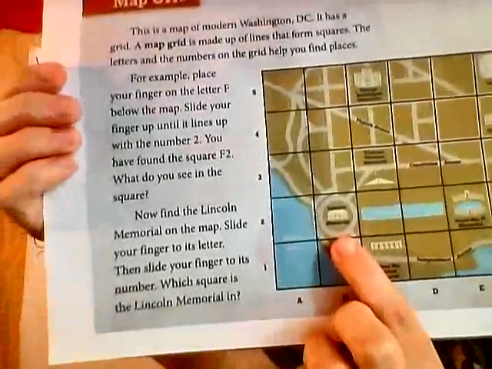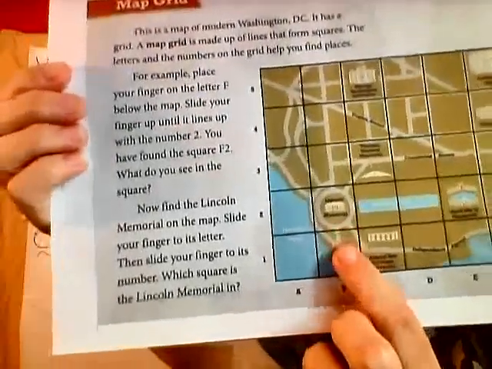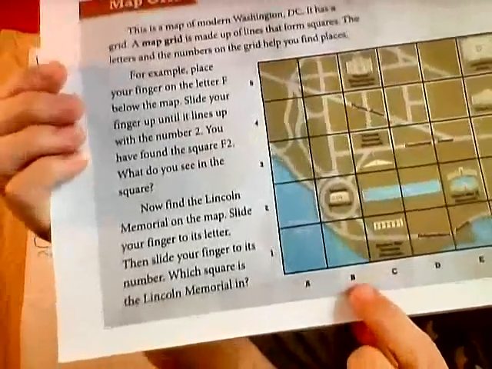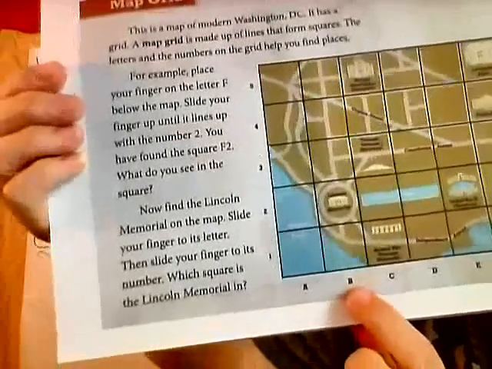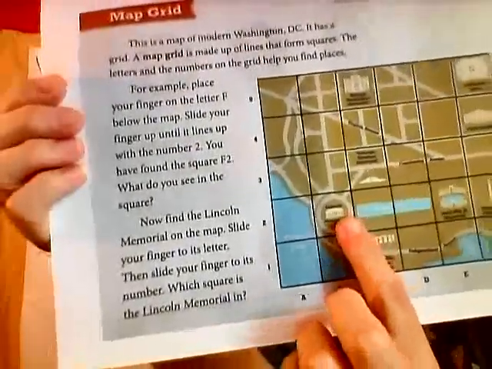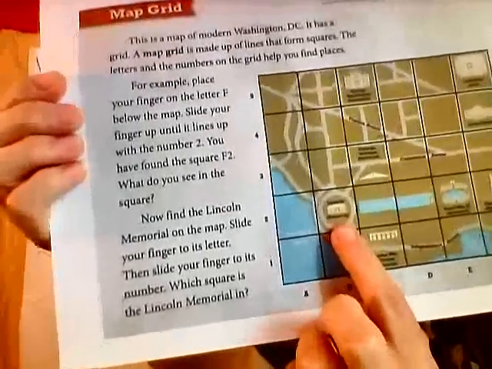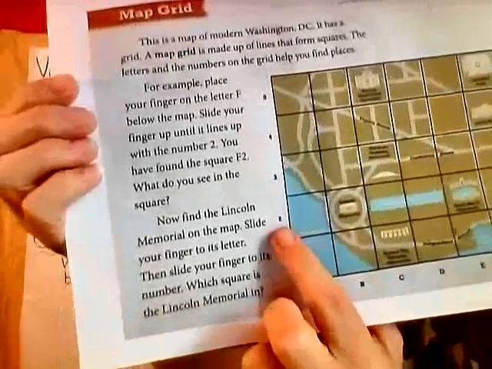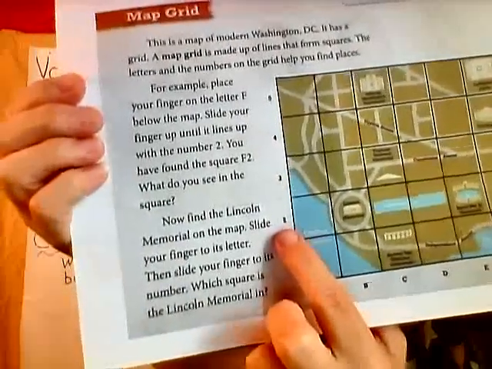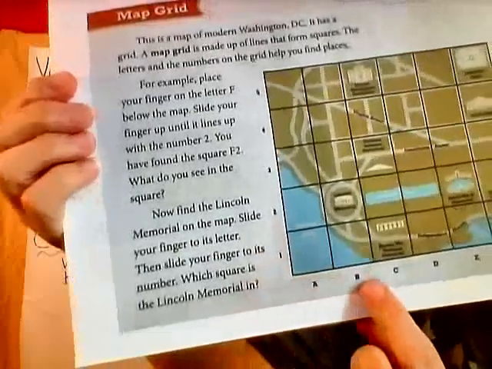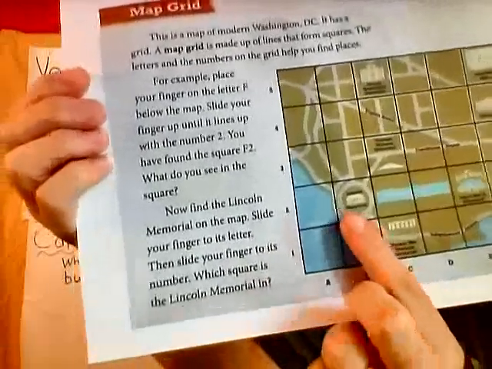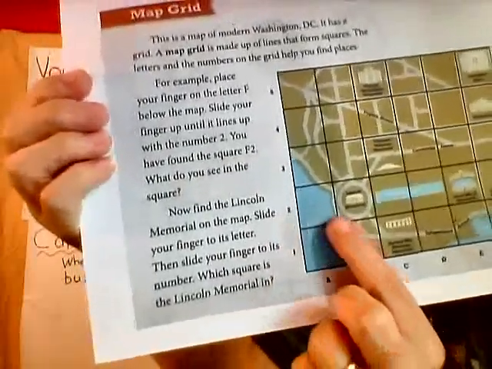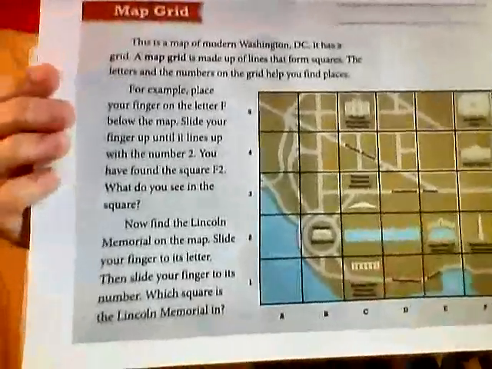So now we're going to slide our finger to the letter. Where are the letters? On the bottom. So slide down, and the letter is B. That's right. B is the letter. Okay. Now we're going to go back to the Lincoln Memorial, and then we're going to slide our finger to the number. Ready? What number does it go to? It goes to number 2. So what is the name of the square that the Lincoln Memorial is in? Exactly. It is in B2. All right, remember we do the letter first. So B2 is the square that the Lincoln Memorial is in.